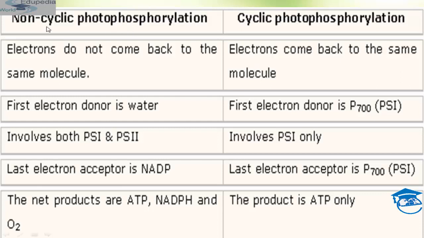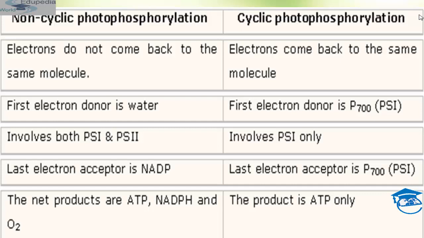In non-cyclic photophosphorylation, oxygen is evolved, whereas during cyclic photophosphorylation, O2 is not evolved. And as we know, oxygen is necessary for all living organisms for respiration. So this is why non-cyclic photophosphorylation is more efficient than cyclic photophosphorylation.